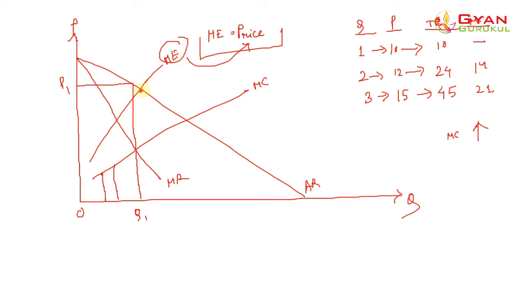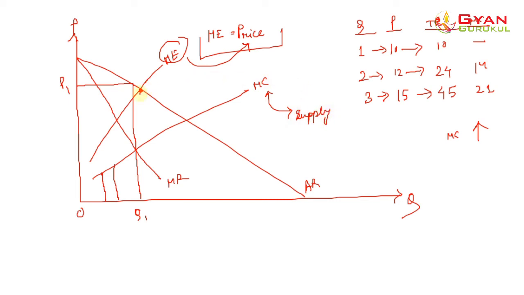Okay, at this point. Now see, the monopsonist is anticipating that the monopolist is likely to give him the MC curve of the monopolist as the supply curve. Okay, the MC curve of the monopolist is the supply curve as perceived by the monopsonist.